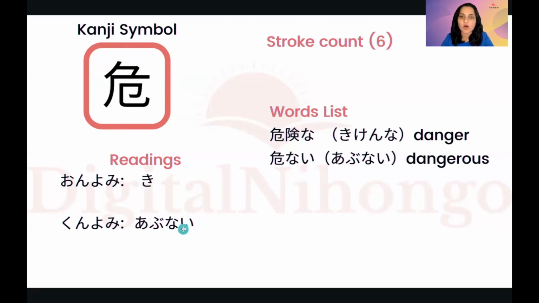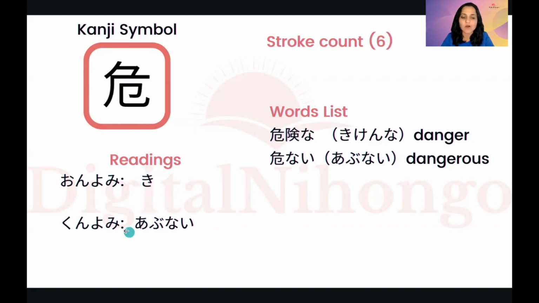Then ki or abunai. Next 2 kanjis which we are going to learn are ki and ken from the word kiken. Okay. Kiken is danger. It's a na adjective which means danger. Kikenna. Or abunai is also dangerous. Okay. This kanji you can see on some of the chemical products also. Mostly I have seen it on some cleaning liquids which are dangerous, having some harmful chemicals. There I have seen this kanji. You can definitely see those bottles.